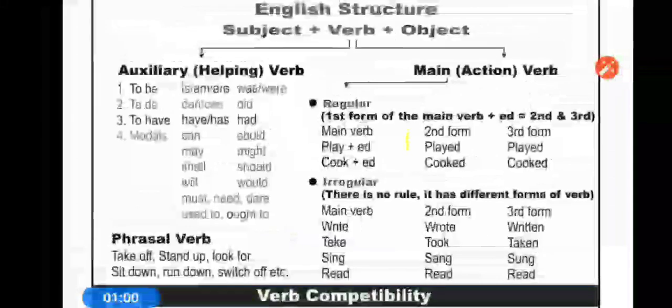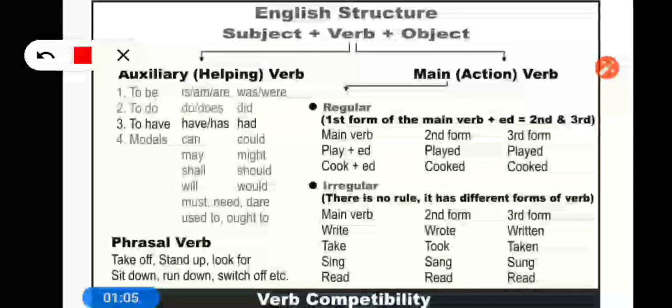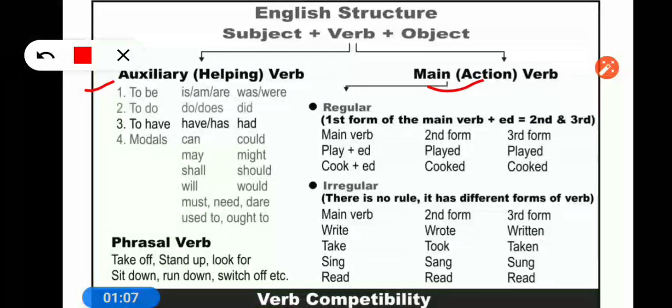You see that verbs have been divided into two categories. First one, auxiliary, and the other, main verb. Auxiliary verb means helping verb. Main verb is regular and irregular. Regular means that in the first form of the verb, which is known as the main verb, if ed is added, then it becomes the second form and third form. Any first form of the verb, if we add ed, converts into the second and third form.